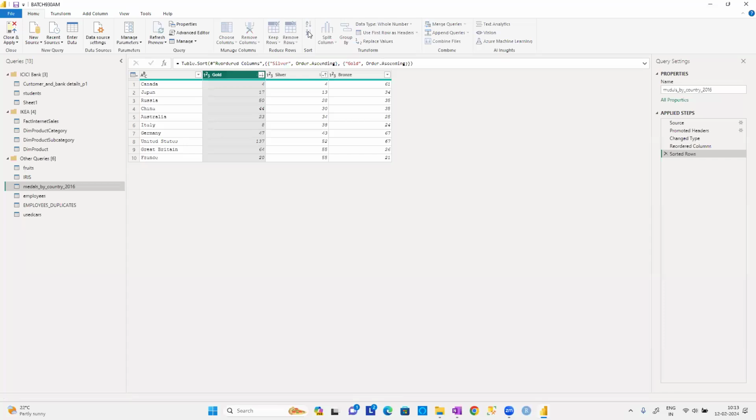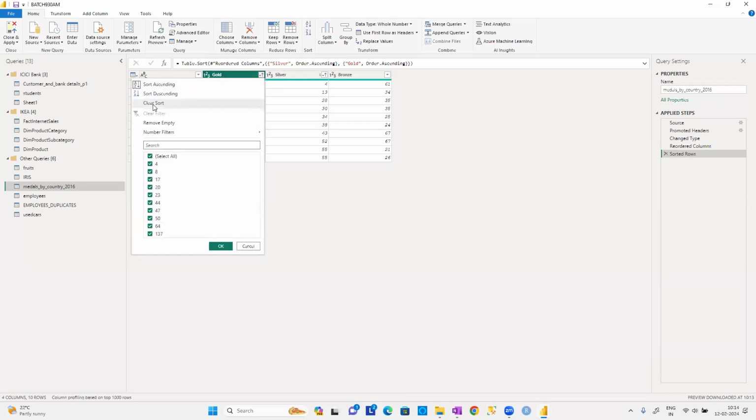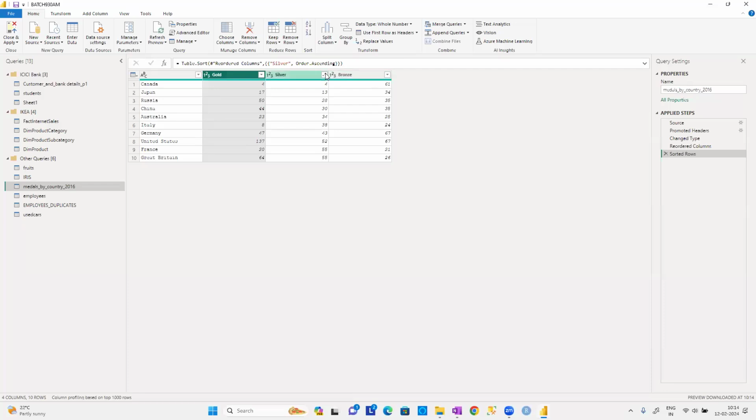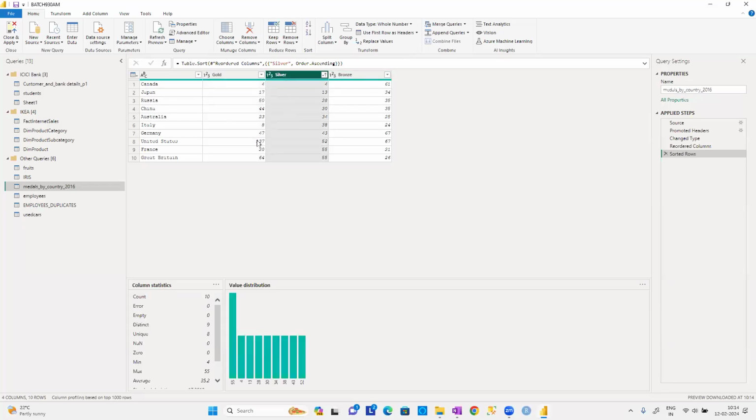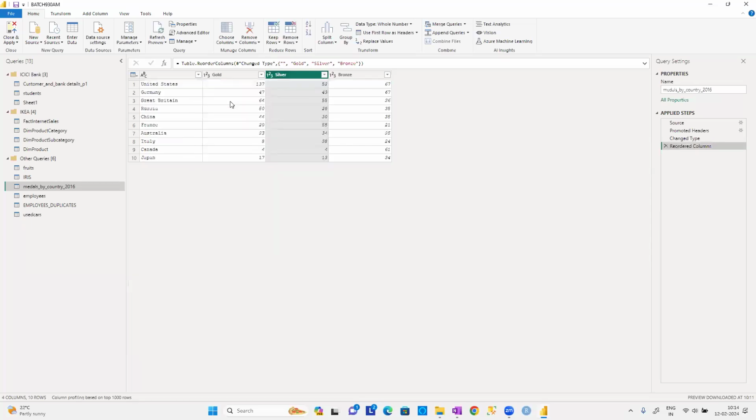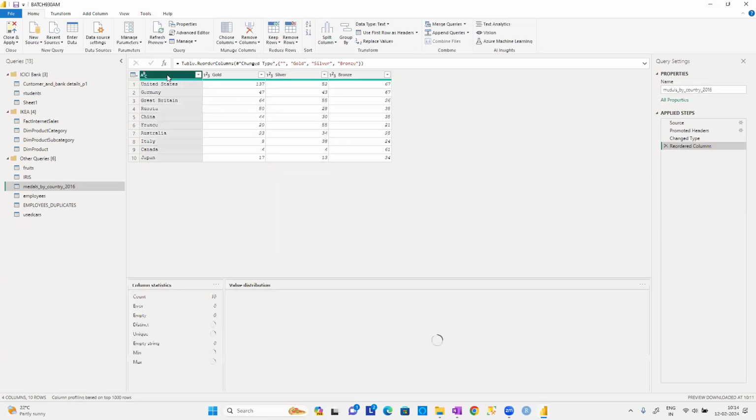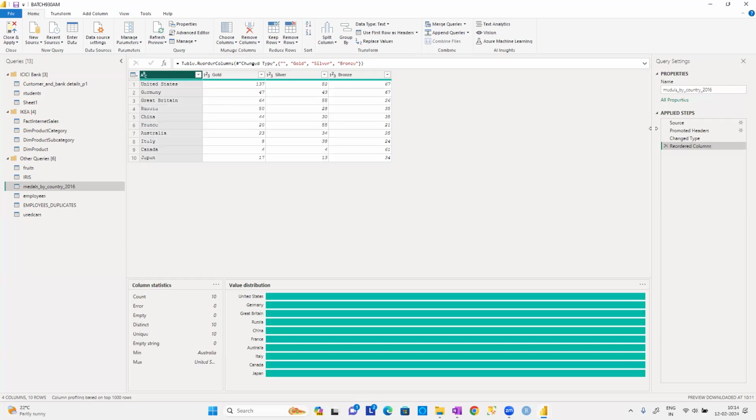Can you see there? This is the data, guys. So that is the way we can work with this kind of technique. So silver, I'm going to remove it. Got it, guys.